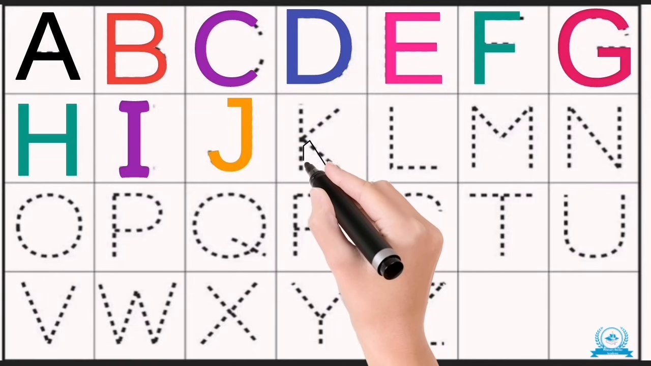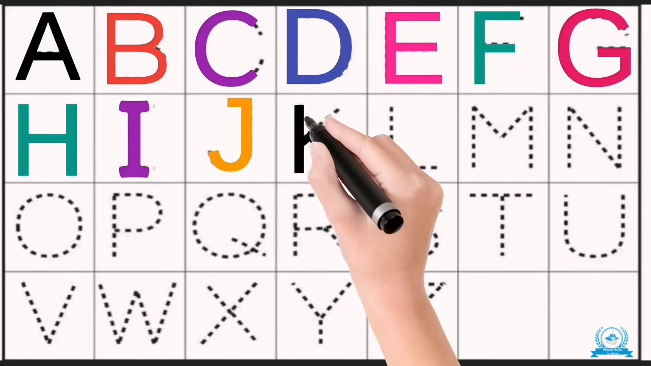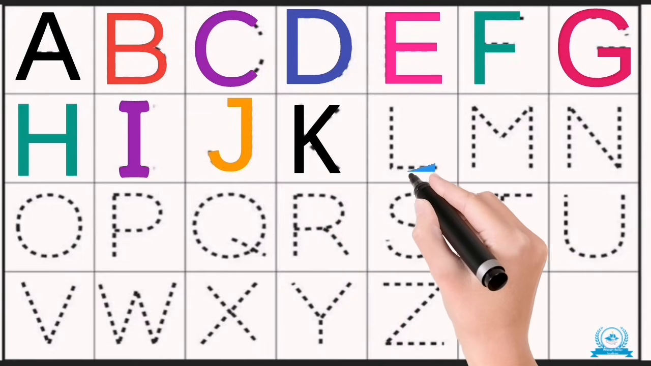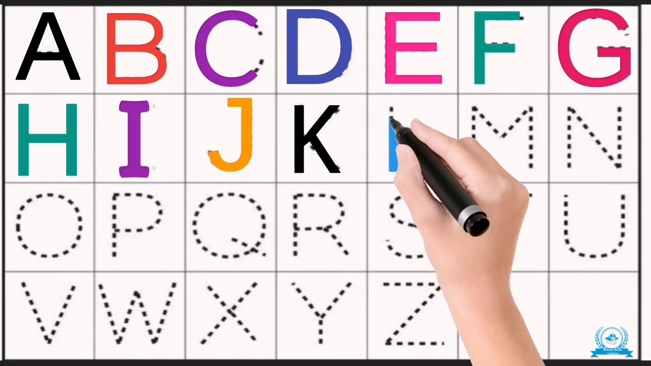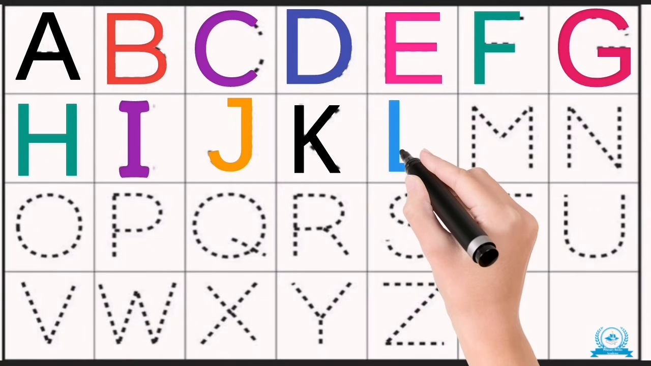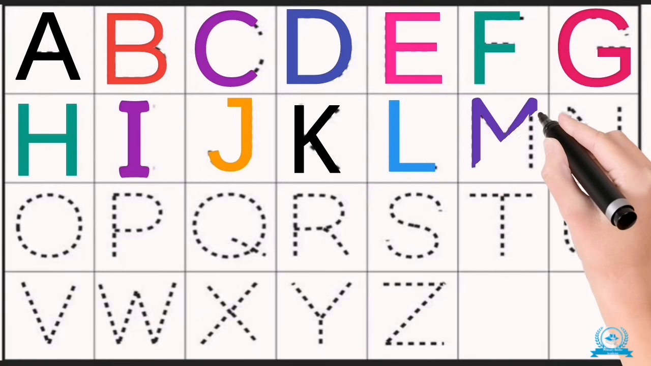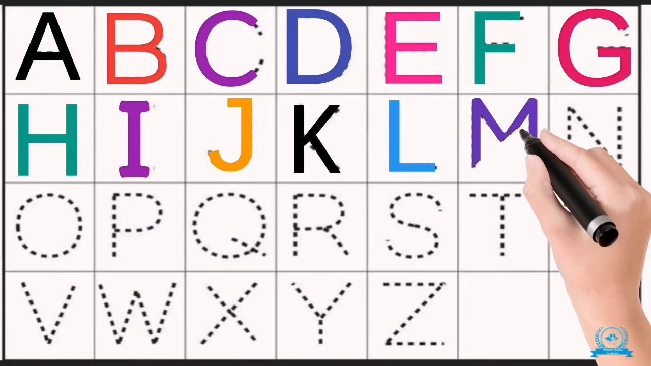K, K, K, trace the K. Straight and slant, hip hooray. L, L, L, trace the L. Down and across, do it well. M, M, M, trace the M. Up and down again, again.